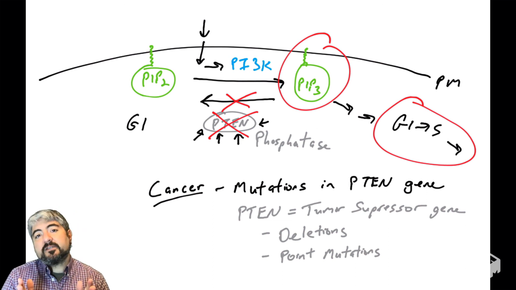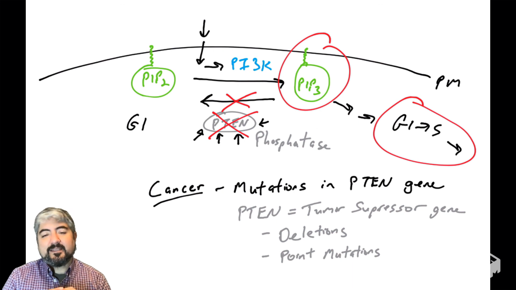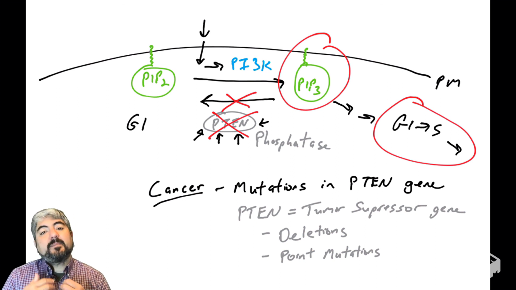So it's important to understand PTEN because it regulates levels of PIP3, and PTEN, like I mentioned, is commonly deleted in human cancers. Not all human cancers, some cancers more than others. For example, I believe in colon cancers, about 50% of colon cancers have a PTEN deletion. So some cancers have more frequent PTEN deletions or mutations than others. So hopefully in this video you understand the role of PTEN and why it's important to have in cells and why a mutation in PTEN could lead to cancer. In later videos, we will talk about PIP3 and how it stimulates the AKT pathway.